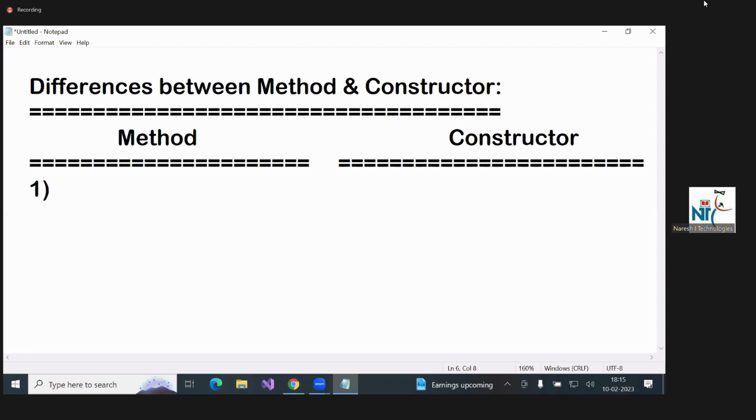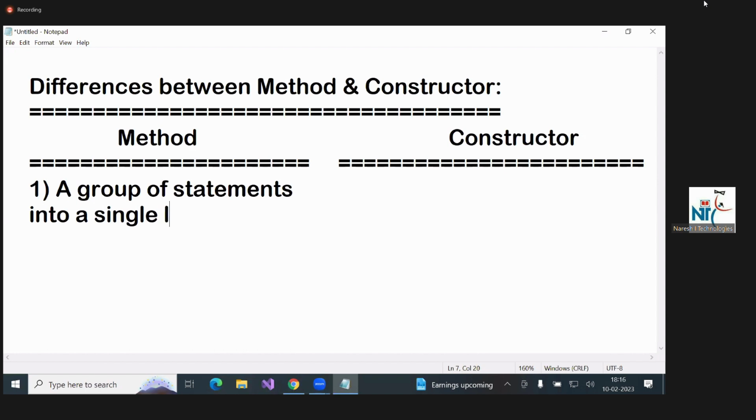A group of statements into a single logical unit is called a method.